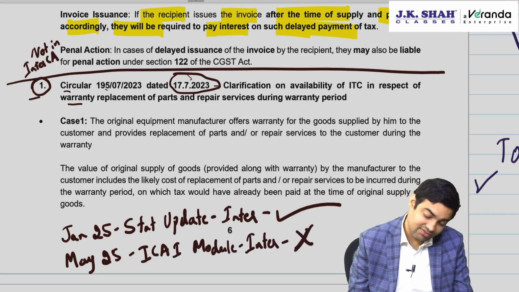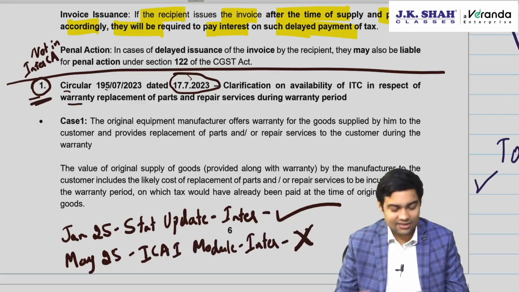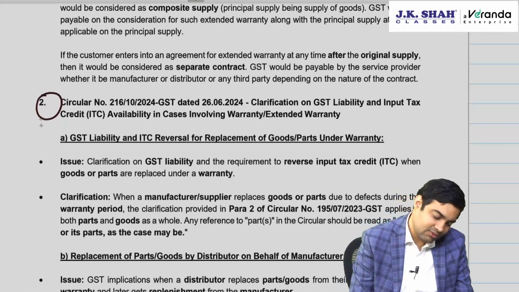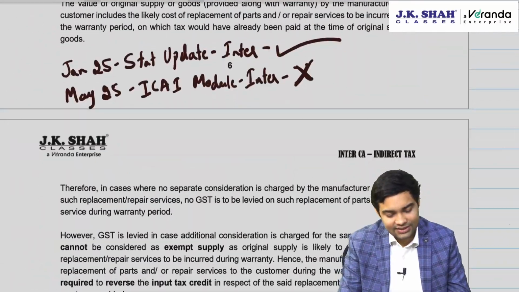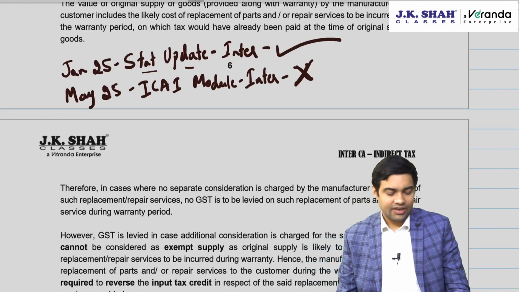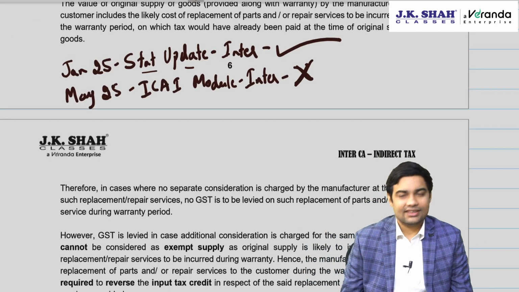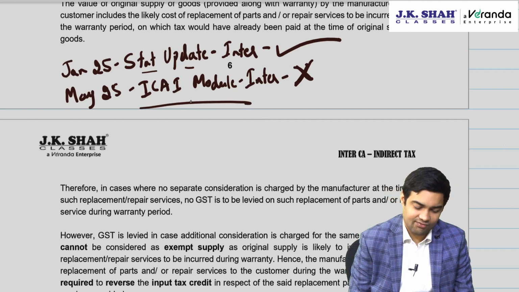Now the question is whether these two circulars, 1 and 2, are to be studied or not. As it was there in the Jan 25 statutory update, I have kept it here, so I will explain it to you. If in future the institute adds it, then it will apply. Otherwise, to my mind, it should not apply because it is not there in the module itself.